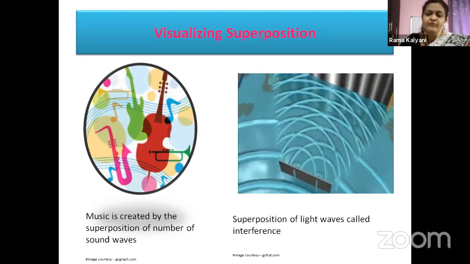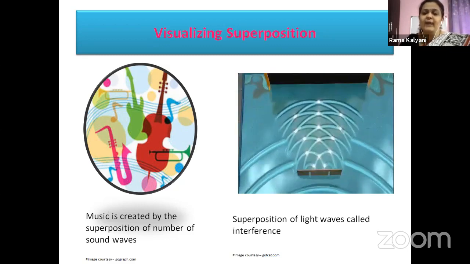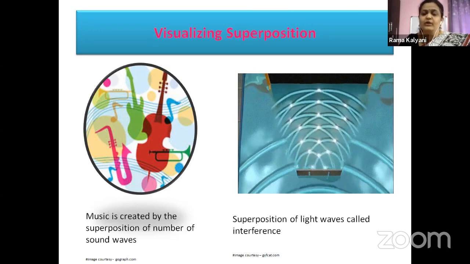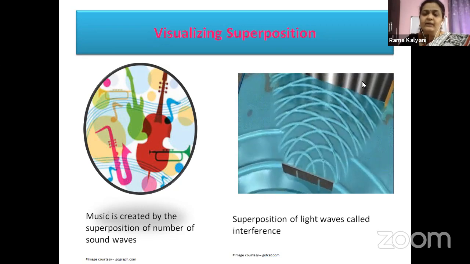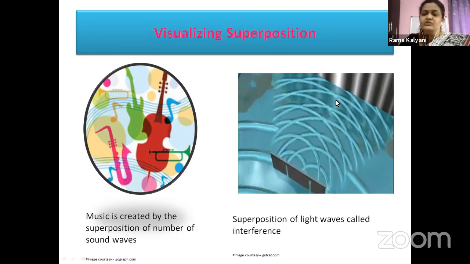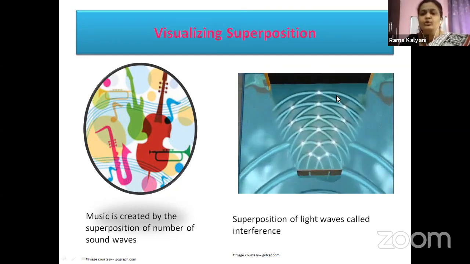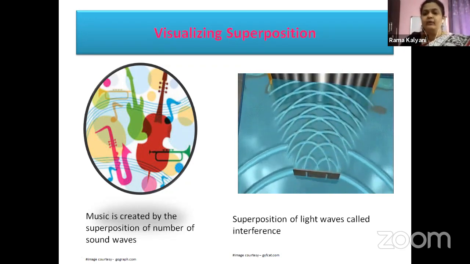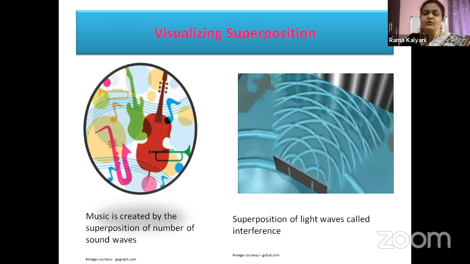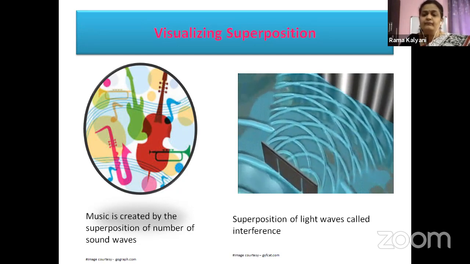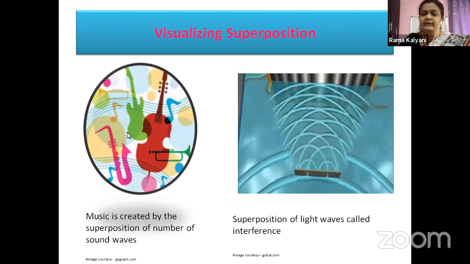Children, this is an important topic for your third chapter also. Just look there. You are seeing alternate bright and dark bands, right? These alternate bright and dark bands are a result of the superposition of waves. Where there is a combination of two crests or two troughs, you are seeing the bright band. And where there is a combination of a crest and a trough, you are seeing the dark band. Children, the superposition principle is applicable in our daily life in many situations.